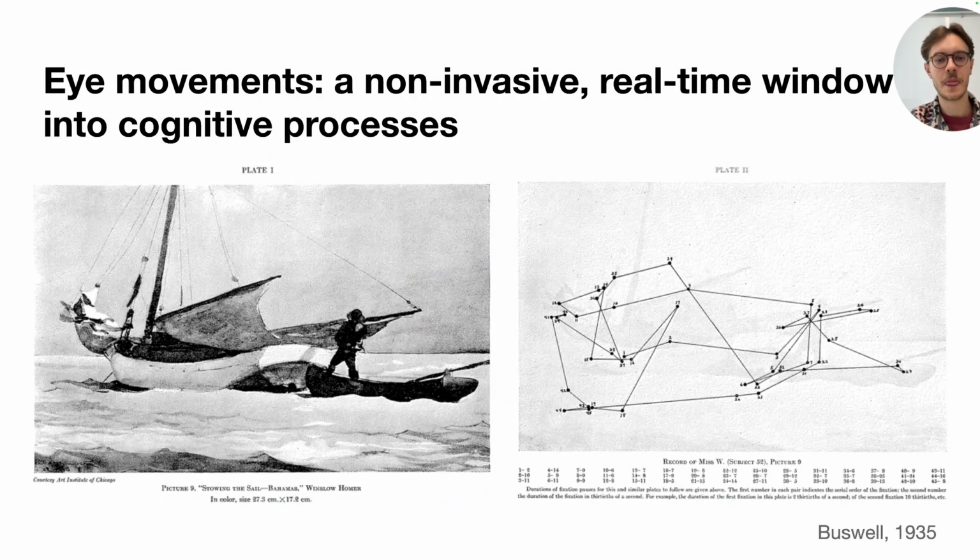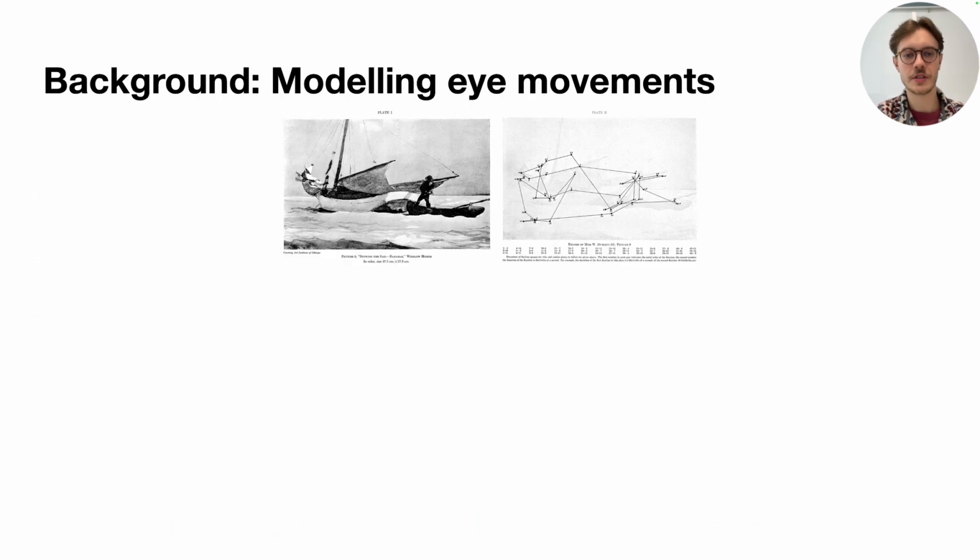Let's jump right in. When viewing a scene, your eyes actively explore it through scan paths, sequences of rapid movements and fixations. And as this classic image shows, researchers have long known that this process is not random. Where we look and when is a sequential decision making process, and scan paths are a direct, real time window into its cognitive aspects. Understanding this is essential to fields ranging from neuroscience to computer vision. Here, we're specifically interested in the modeling aspect, both predicting and understanding sequences of fixations.